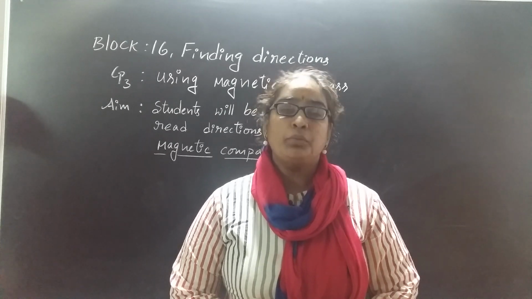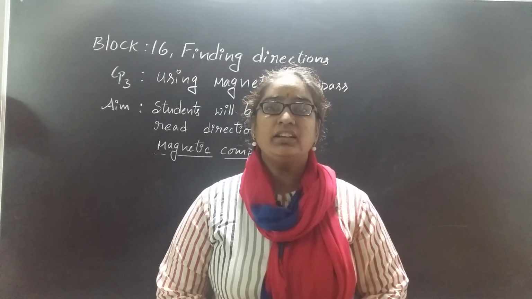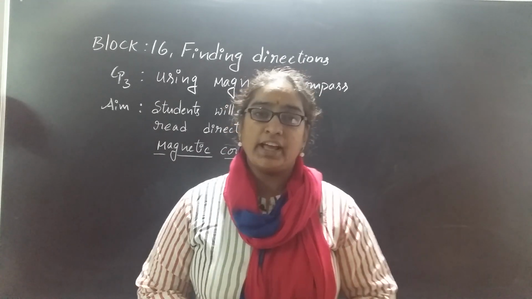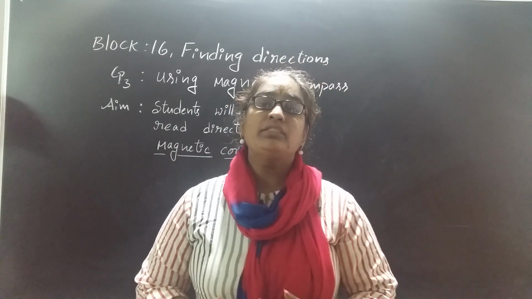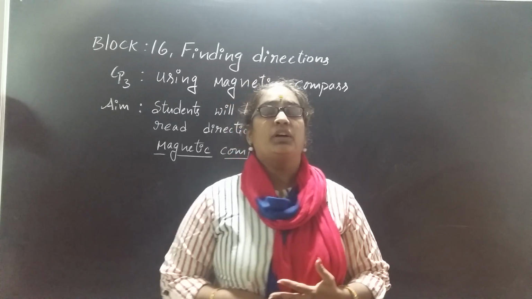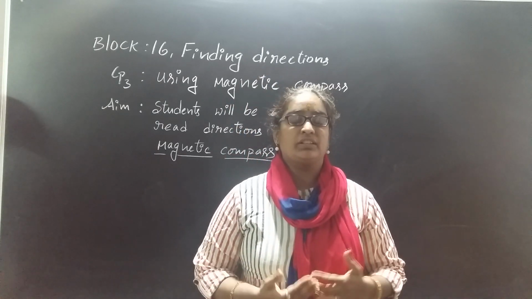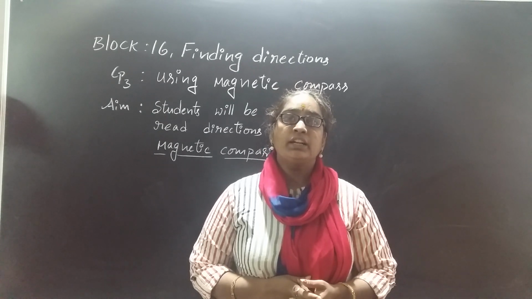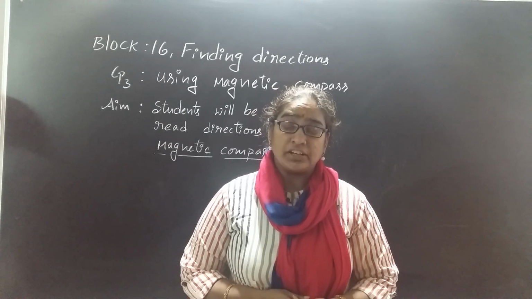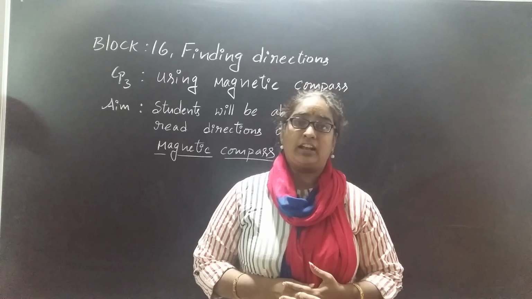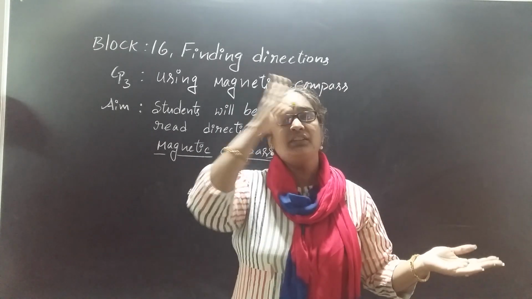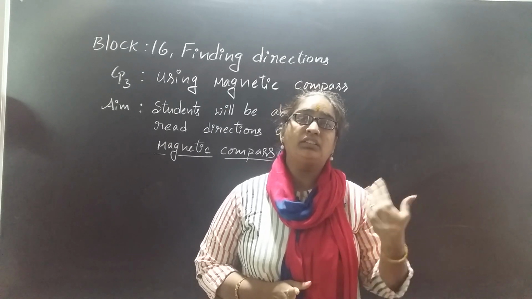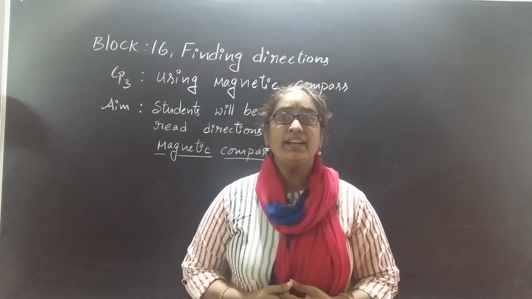We are already in which lesson? Block 16, finding directions, right? So up to now, in our LP1, we had learned what the cardinal directions are and the differences between left and right, and east and west, north and south. In LP2, we learned finding directions based on the sun, where the sun rises and where the sun sets. Based on the sun, we had learned how to point the north, south and west directions, right?